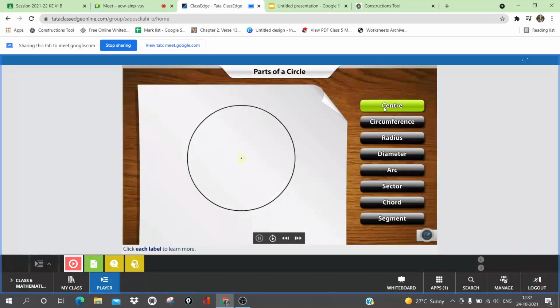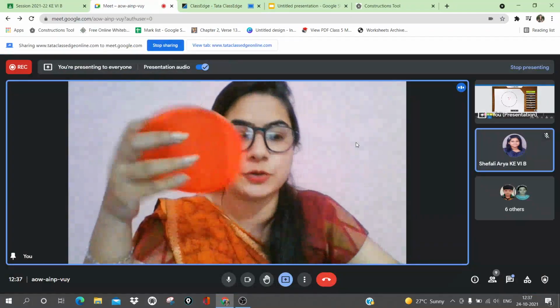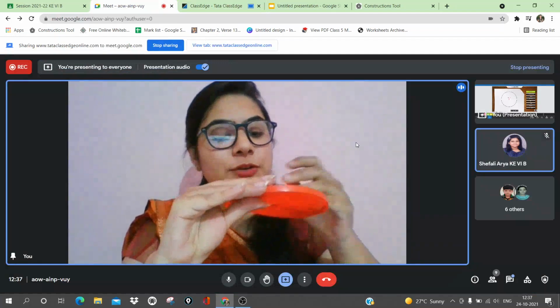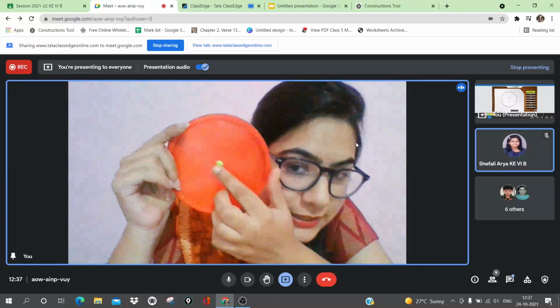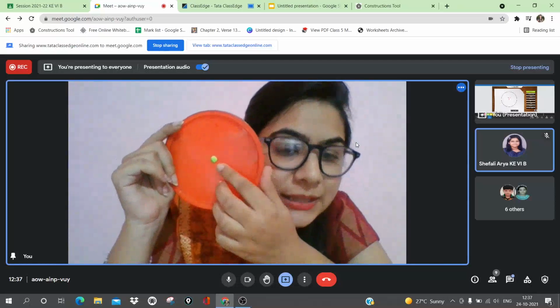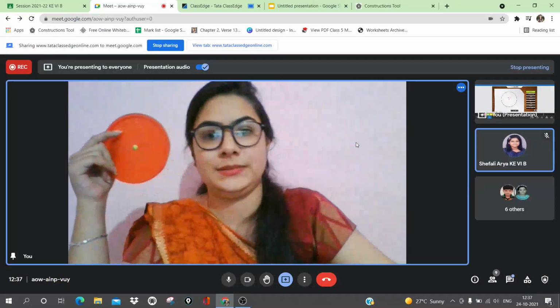The middle point of the circle is called the center. So let us see. This is a circle, I told you. Now if I put a point with clay so that it can be stuck, here you can see the point which is exactly in the center, exactly in the middle. It is called the center of the circle.